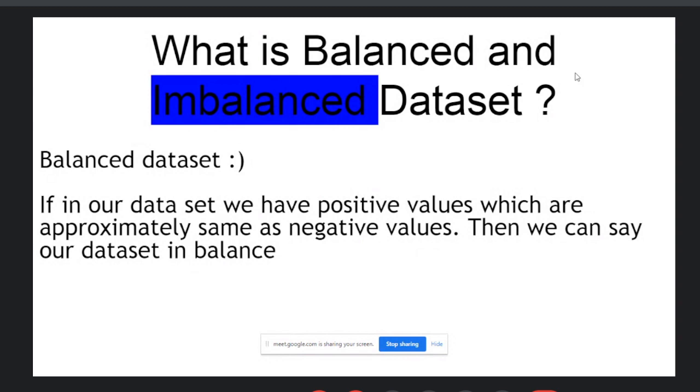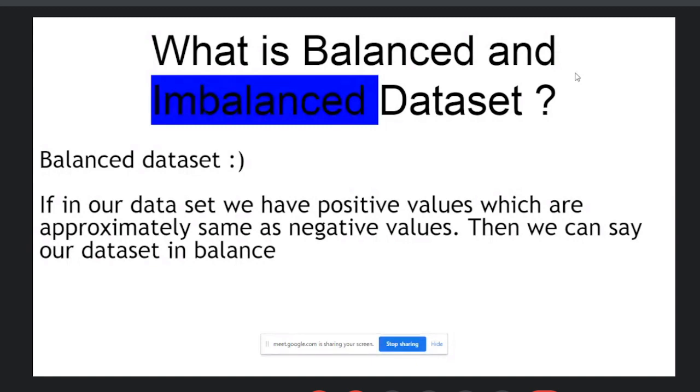This is really a problem, because many machine learning algorithms are designed to maximize the overall accuracy. So you get 95% accuracy, and your model is predicting the wrong information every time.